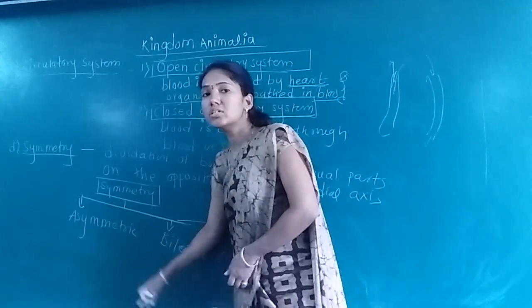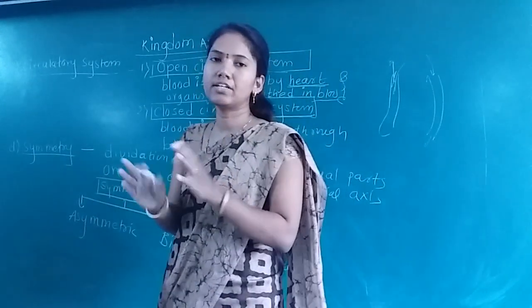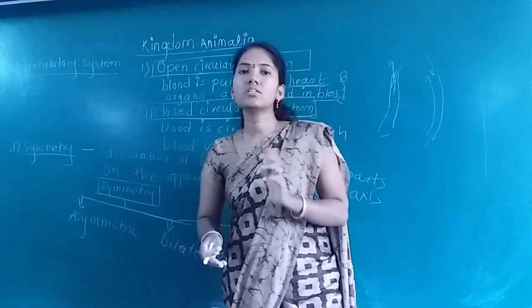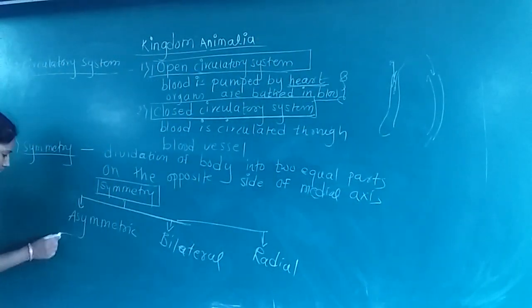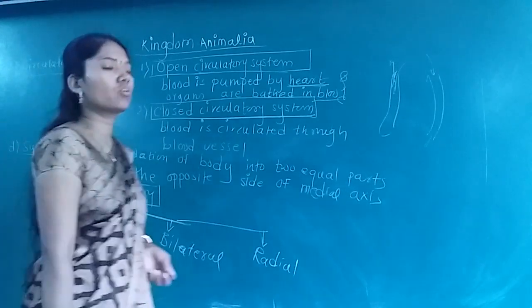Now what is meant by asymmetry? A means absent and symmetry means equality in organs. So in case of the asymmetric organism, there is no symmetry. For example, if you take the example of amoeba, and you cut its body through any plane, whether in this plane, this or this plane, the body cannot be divided into two equal parts. Such types of organisms are called asymmetric organisms.